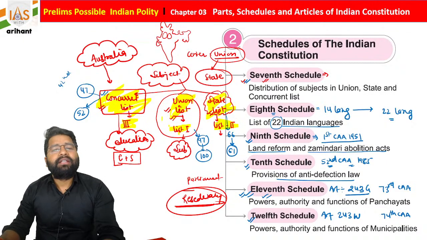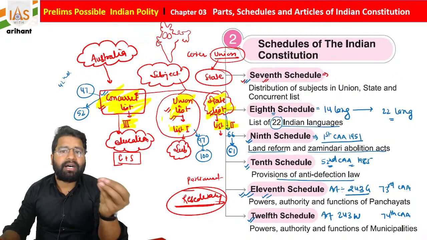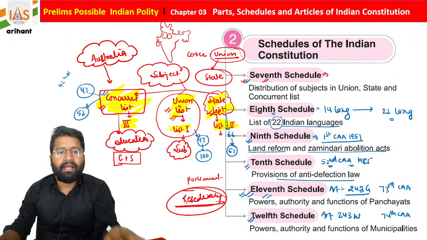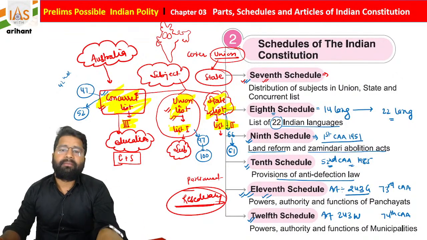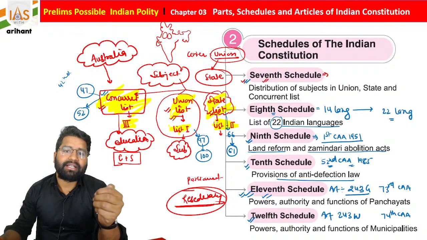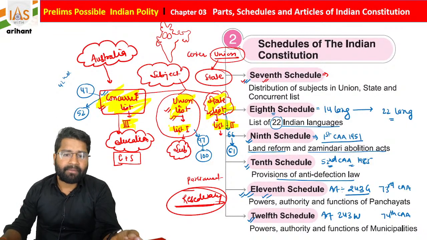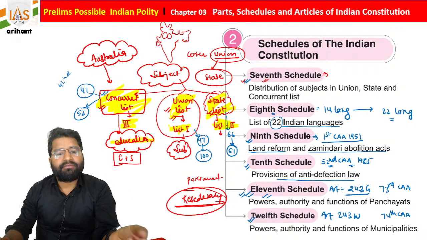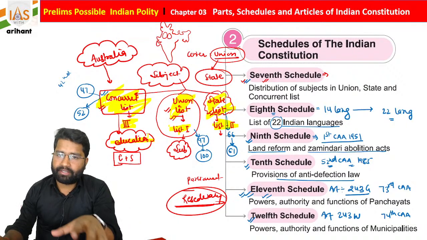Okay, in the union list some subjects are written. On those subjects only Parliament can legislate. In the state list, students, only the state assembly can create law. And in the concurrent list both center and state can create law.